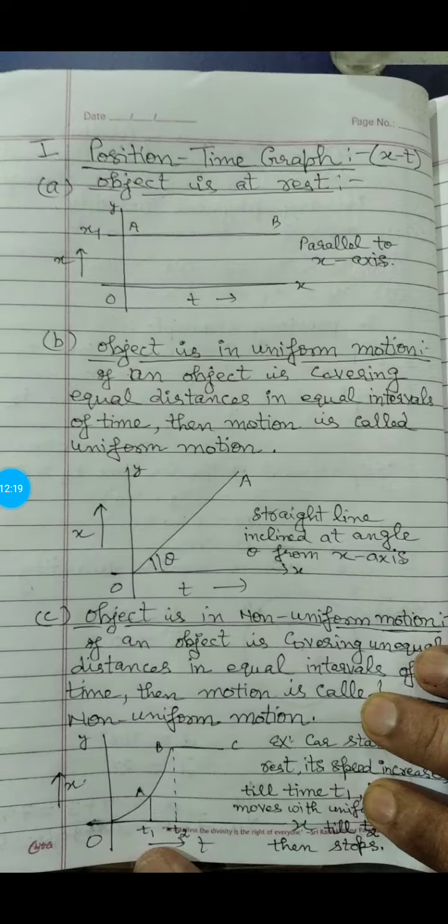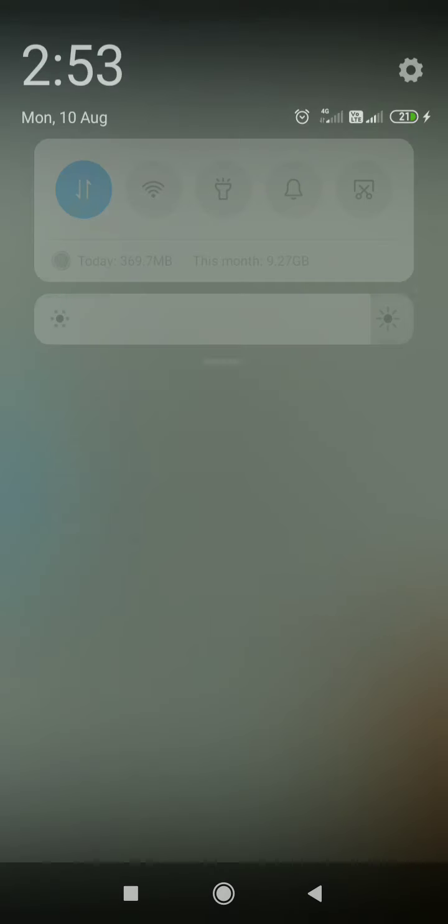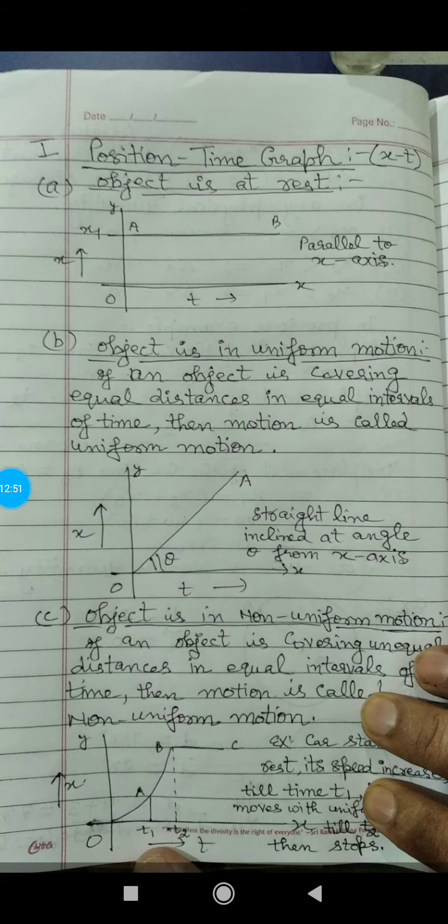Now see the position time graph, that is the xt graph. Three situations are there. First is when the object is at rest. The position time graph will be a straight line parallel to the time axis. Second, the object is in uniform motion. If the object is covering equal distances in equal intervals of time, then the motion is called uniform motion, and the xt graph will be a straight line inclined at angle theta from the axis.